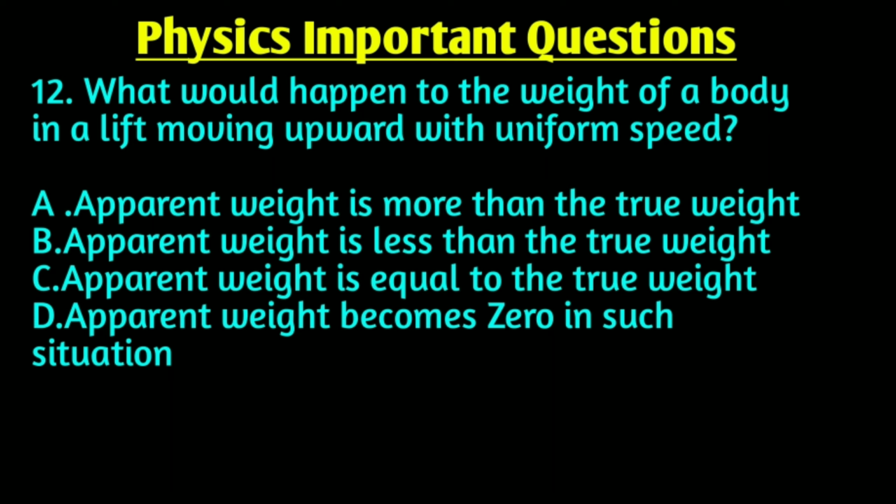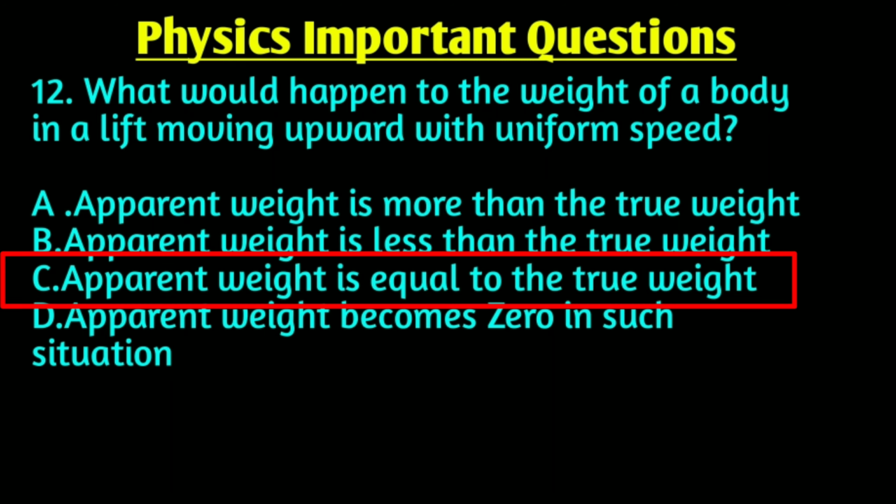Next question is: what would happen to the weight of a body in a lift moving upward with uniform speed? Right answer is option C, apparent weight is equal to the true weight. Weight of a body depends on the force of gravity acting upon it. In a lift, stationary or moving with uniform speed, the apparent weight of the body is equal to its true weight, because here the weight will be calculated as.